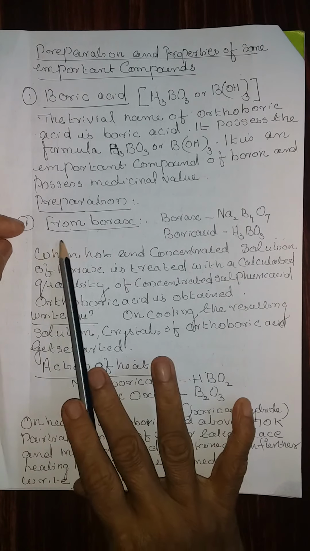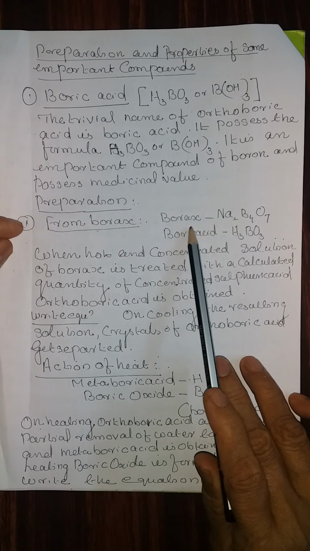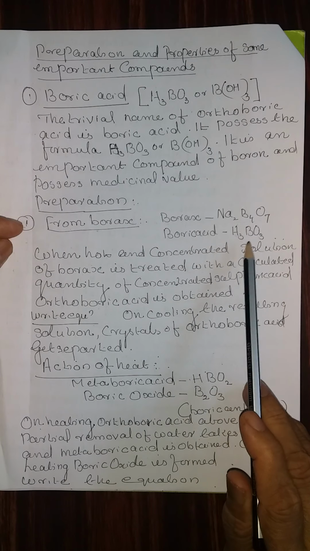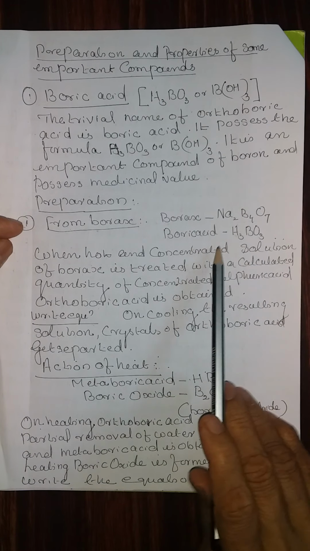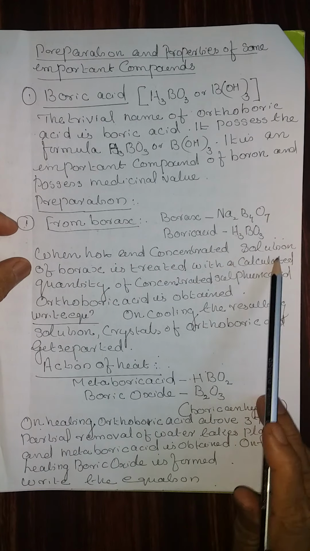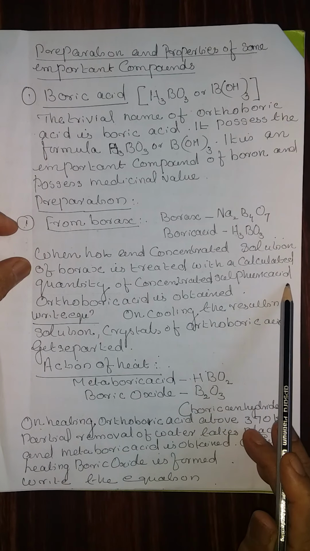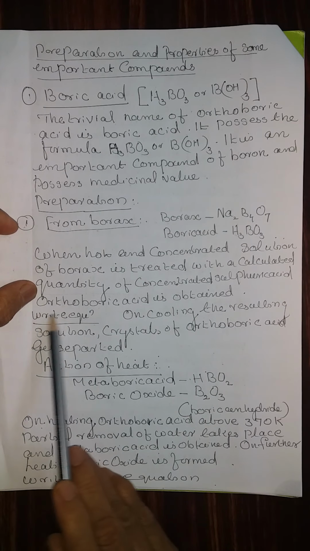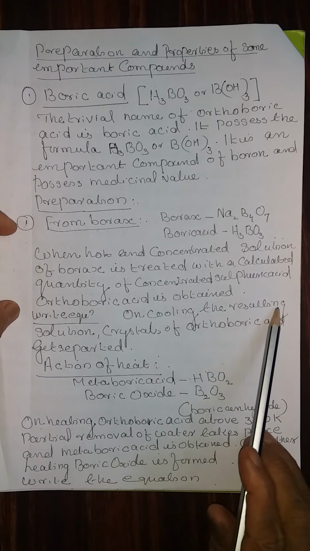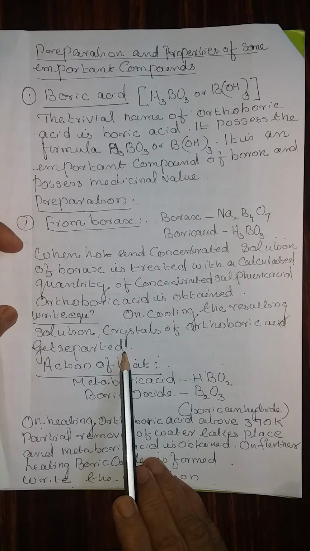Preparation from borax. Borax, a new chemical formula, that is borax means Na2B4O7. Boric acid formula is H3BO3. Write the equation listening to the statement. When hot concentrated solution of borax is treated with the calculated quantity of concentrated sulfuric acid, orthoboric acid is formed. On cooling the resulting solution, the crystals of orthoboric acid get separated.